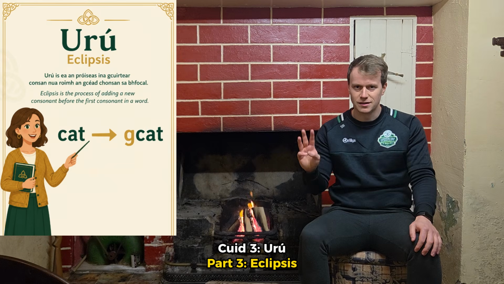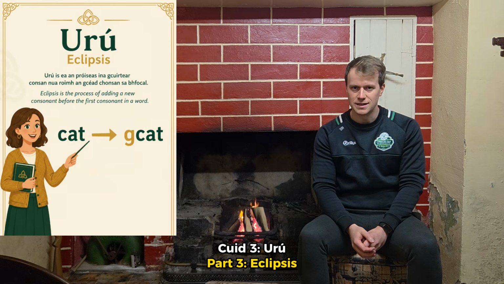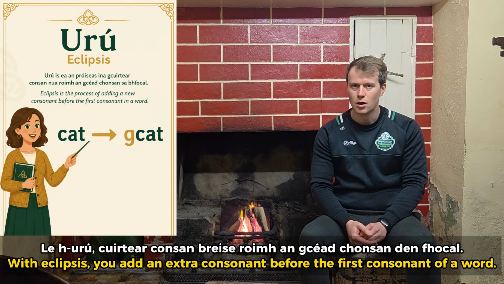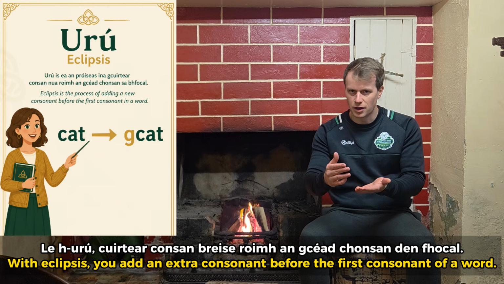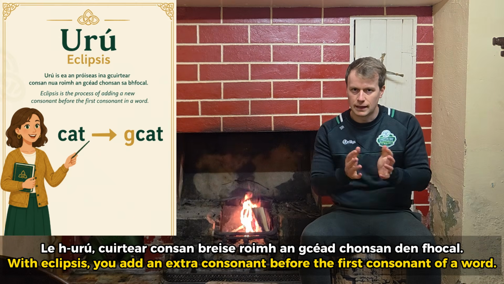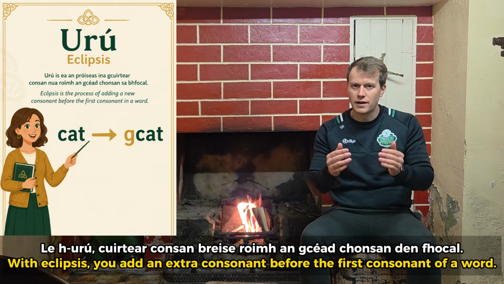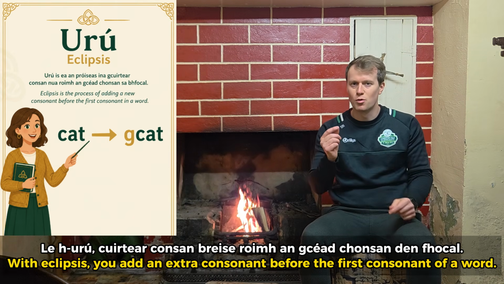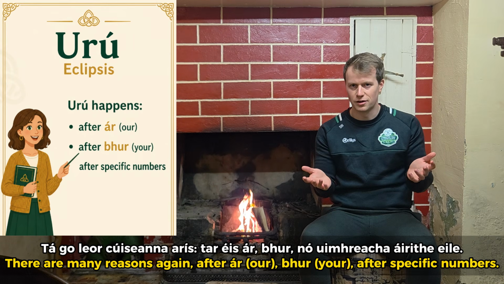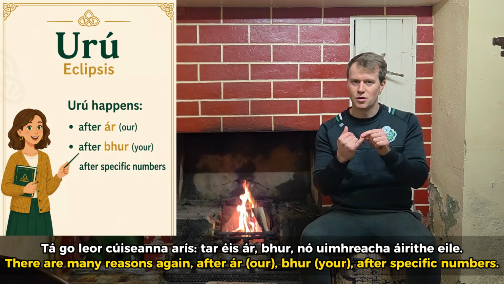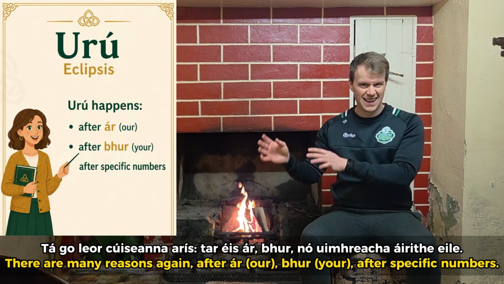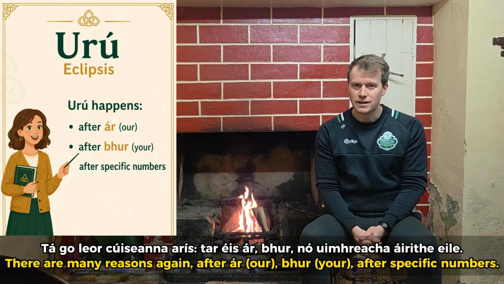Part 3 is Arú or Eclipsis. With Eclipsis or the Arú, you add an extra consonant before the first consonant of a word. There are many reasons again.